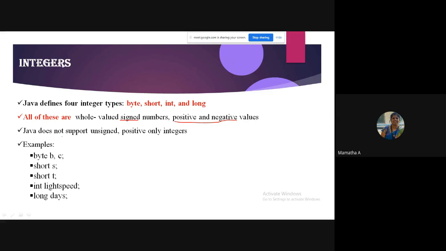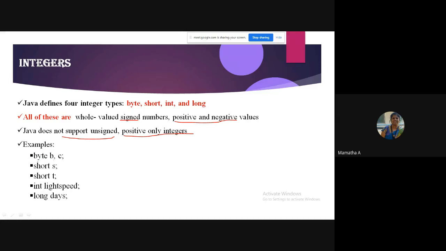And remember, Java does not support unsigned, as I told you. Unsigned means what, students? Only positive integers. Java does not support it. It will take signed, both positive and negative. And I have just given the examples here.